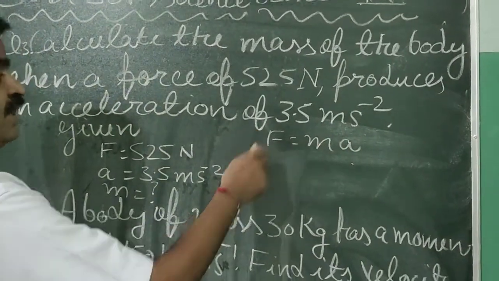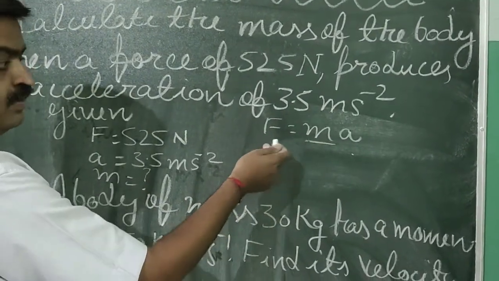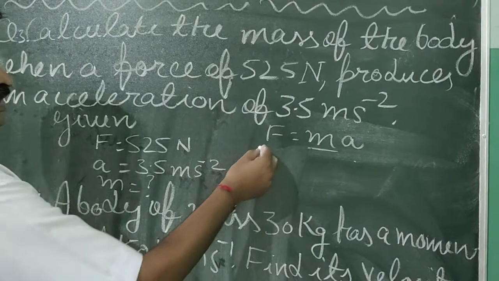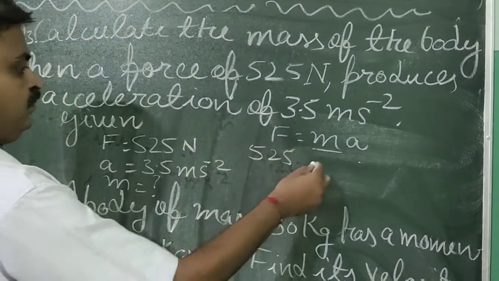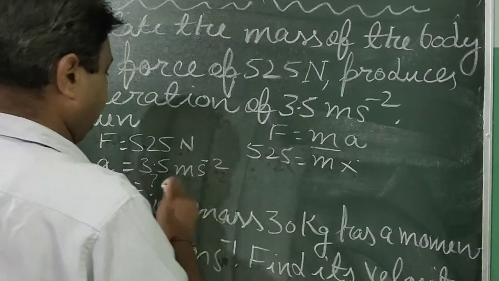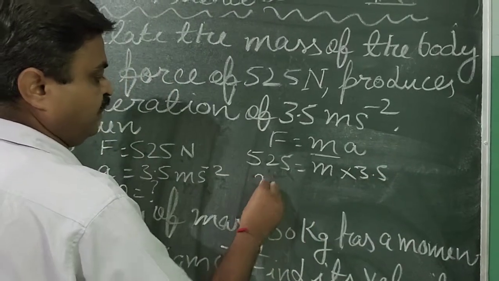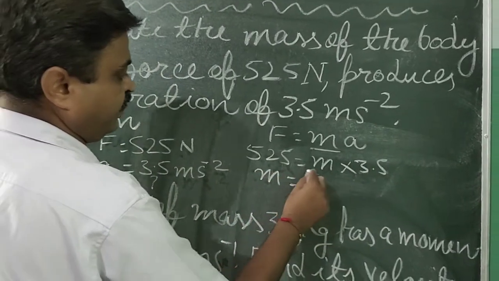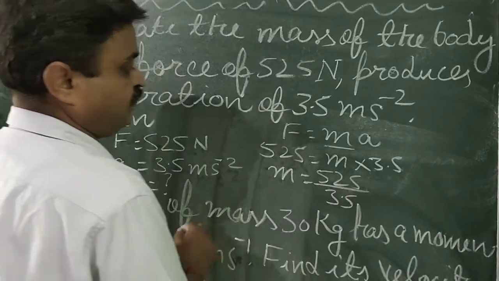We will try to find out the m. So you can put in all these quantities. F is 525, m we will try to find out, and acceleration is 3.5. So m is 525 upon 3.5.